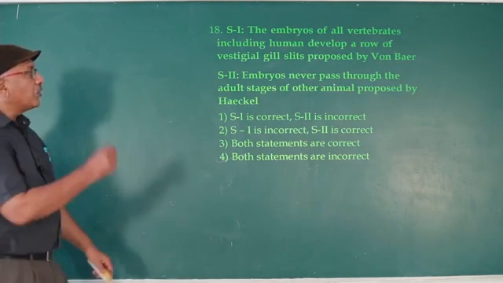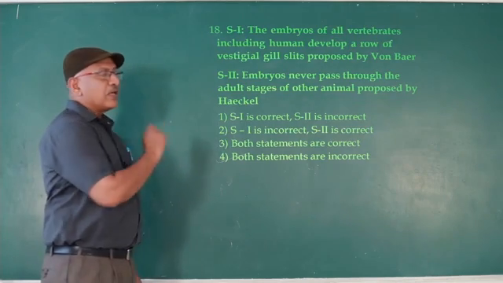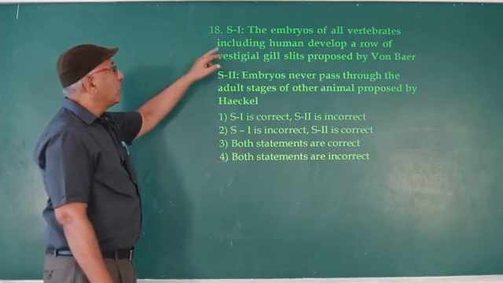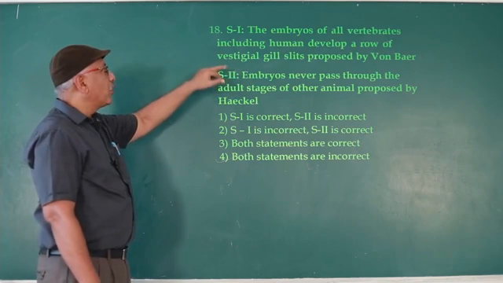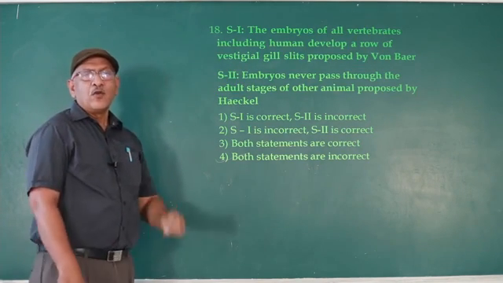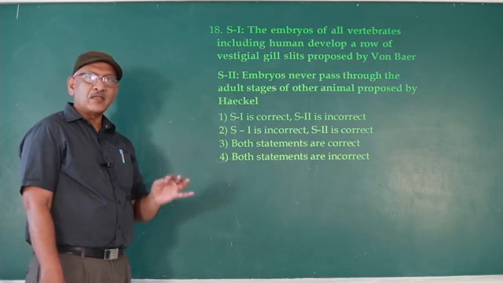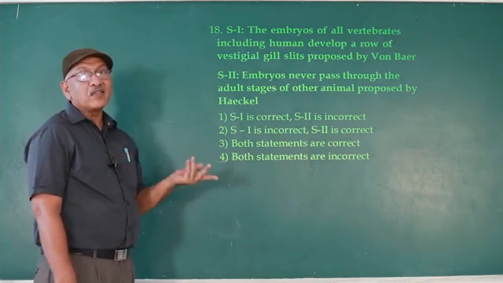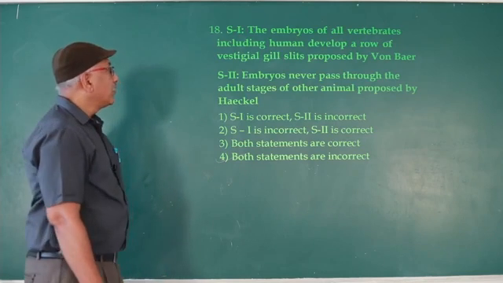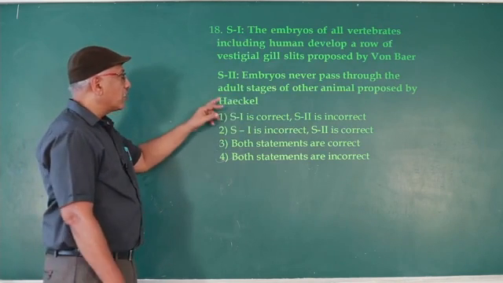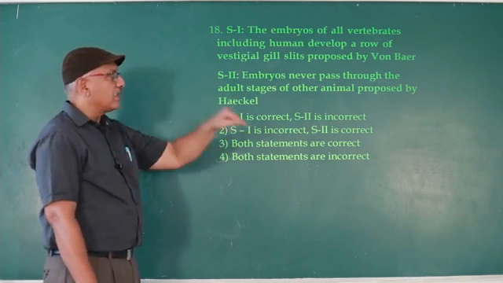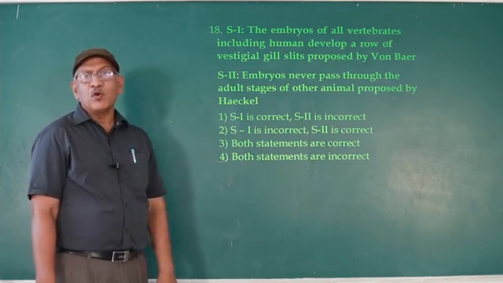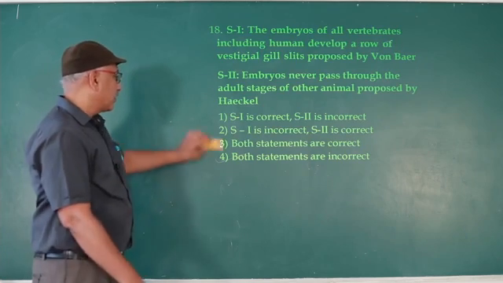So you should read the statements carefully. The embryos of all vertebrates, including human, develop a row of vestigial gill slits: vestigial gill slits are in reptiles, aves and mammals only. In Pisces and amphibia, functional gill slits are present. Similarly, embryos never pass through the adult stages of their ancestors, not other animals. That's why both the statements are incorrect.